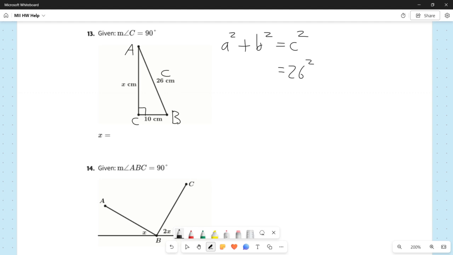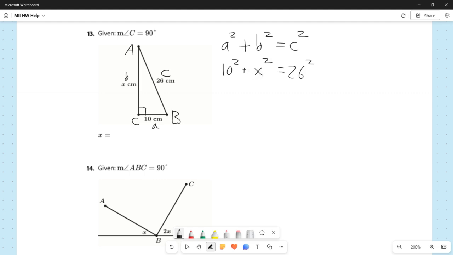Now the other two are the legs of the right triangle, which means they're adjacent to the right angle. They're not across from it, but they're adjacent to it. And for these, it doesn't really matter which one's A and which one's B. With the way that we've labeled our triangle, we said that this is A and this is B. So A is 10, and B is what we're looking for. It's X. We don't know.